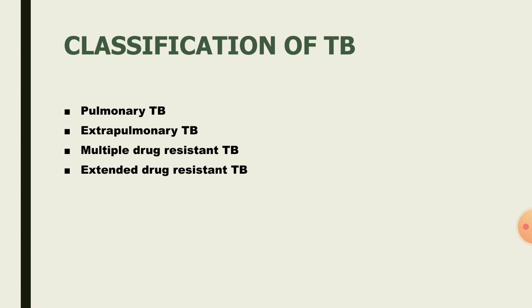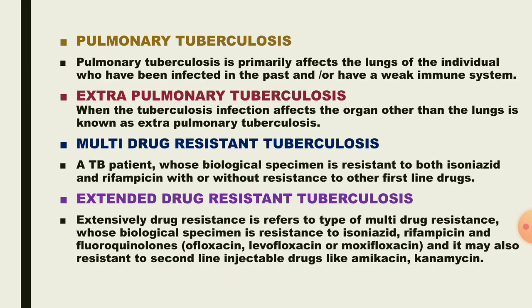Classification of TB based on the treatment. It is classified into pulmonary TB, extrapulmonary tuberculosis, multiple drug resistant TB, and extensively drug resistant TB. Pulmonary tuberculosis is when the tuberculosis infection only affects the lungs. When it affects organs other than the lungs, it is called extrapulmonary tuberculosis, which includes the liver, urinary tract, bones, spleen, etc.